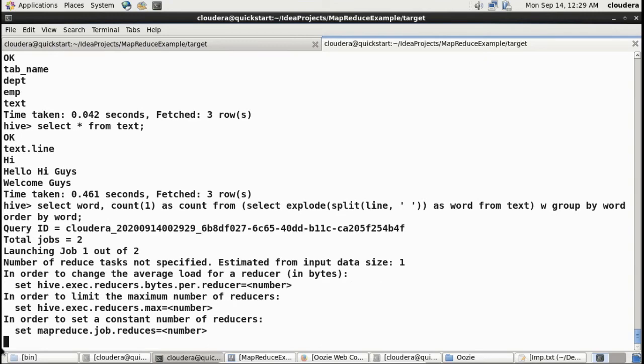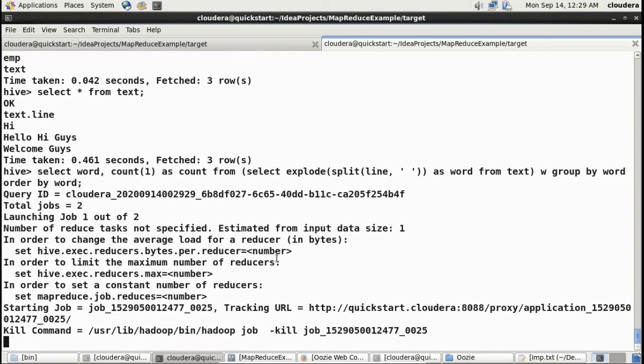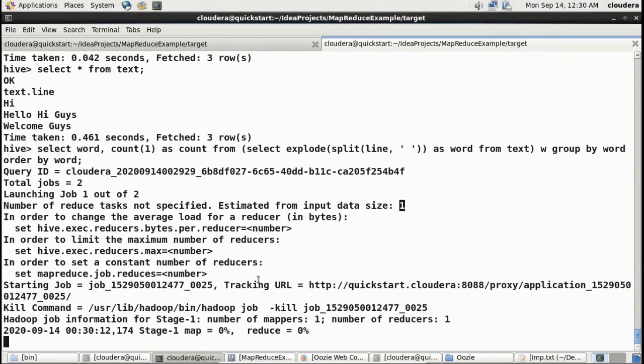Behind the scenes, you see that it will also launch a map and reduce. As you can see, the job has started. Total jobs 2, number of reduce tasks not specified. Based on the input data size, it has taken the reduce task to be 1. Now map will start.